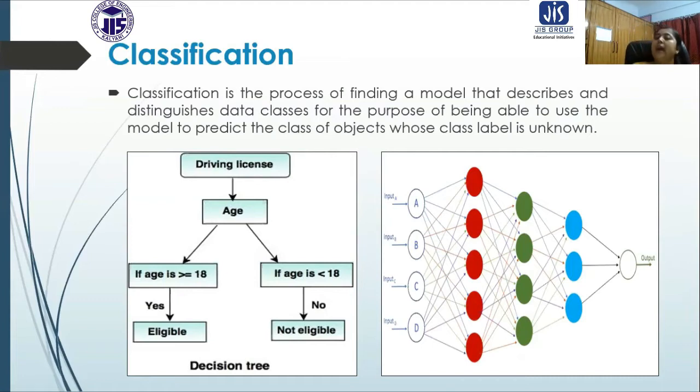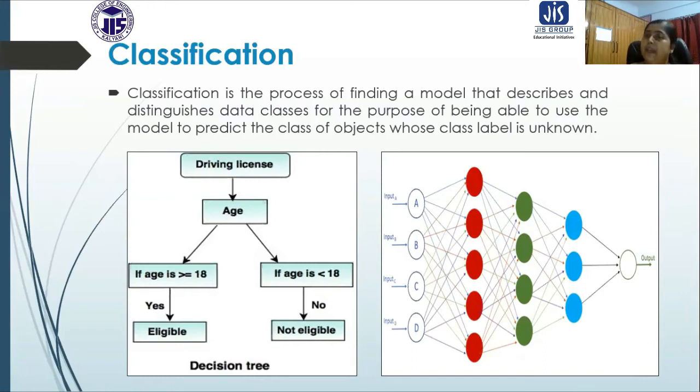How can we predict that? Because we already have different classes of data. Now we can know the behavior of those classes of data, and whenever new data comes, we classify it. That means the data is put into some predefined class.